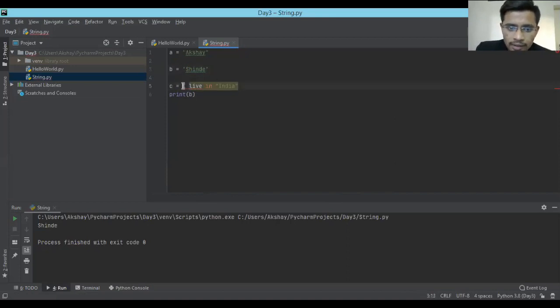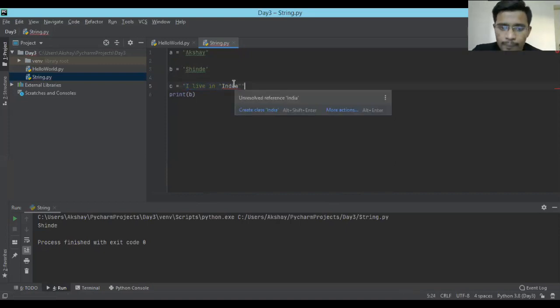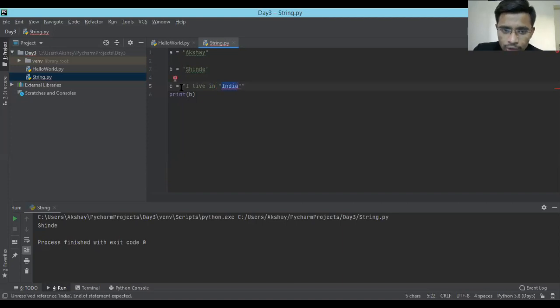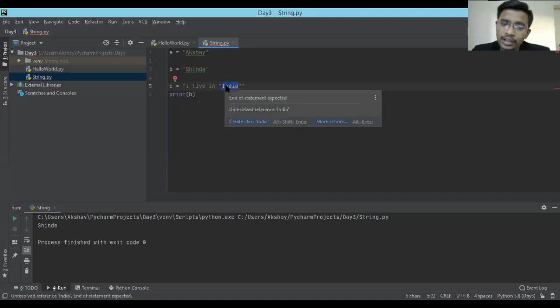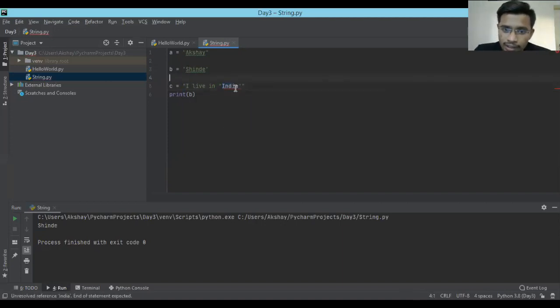The very common way to write a string is double quotes, but if I add this particular string inside double quotes, it will not render, because there is a double quote inside the string. The double quote which started over here has ended over here, so from here it is considering something else. That's why the color has not changed.